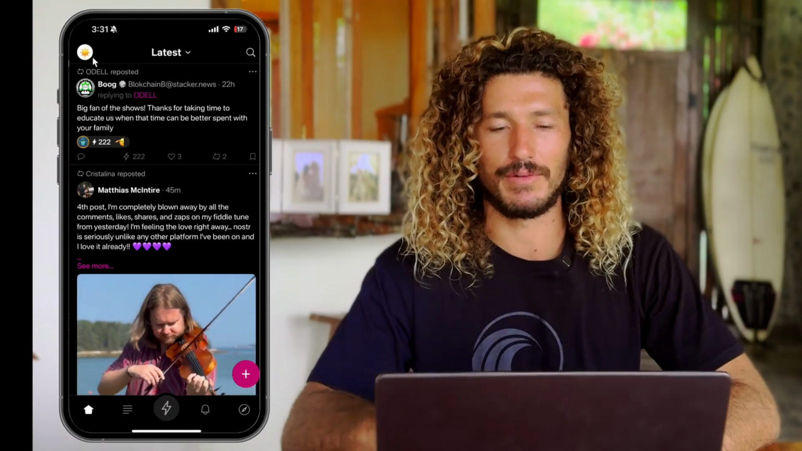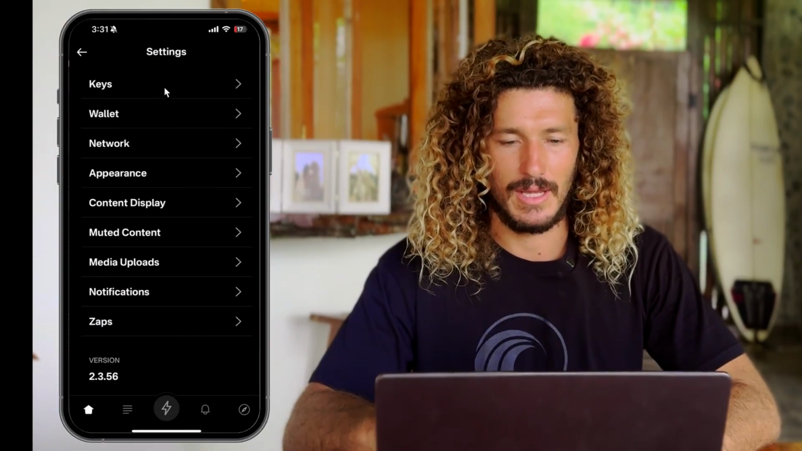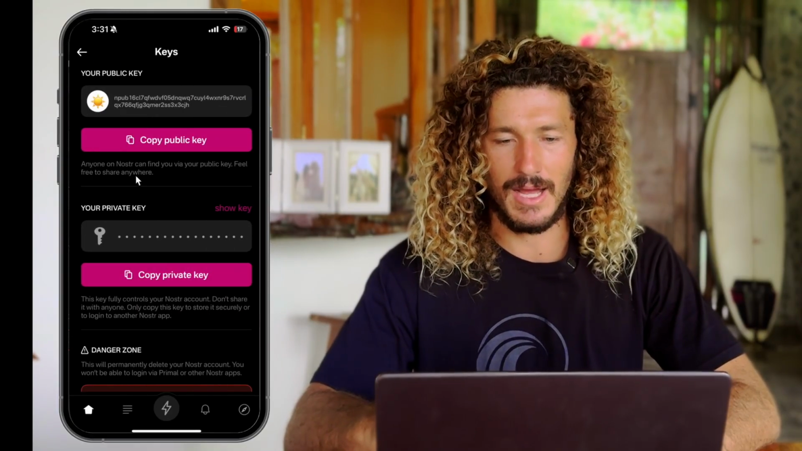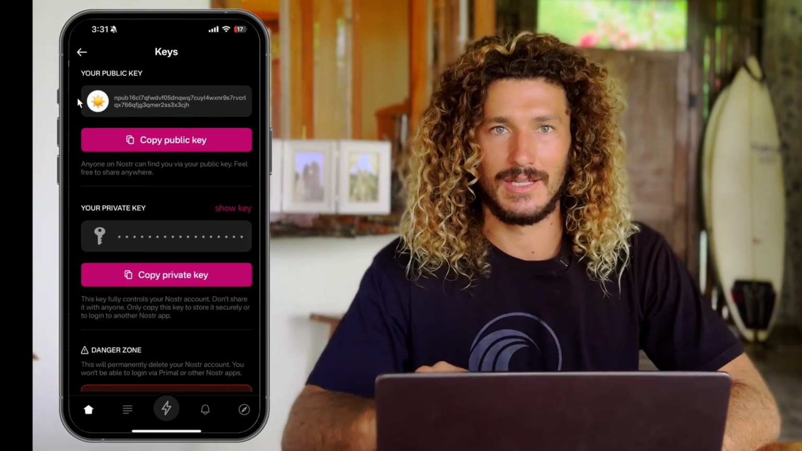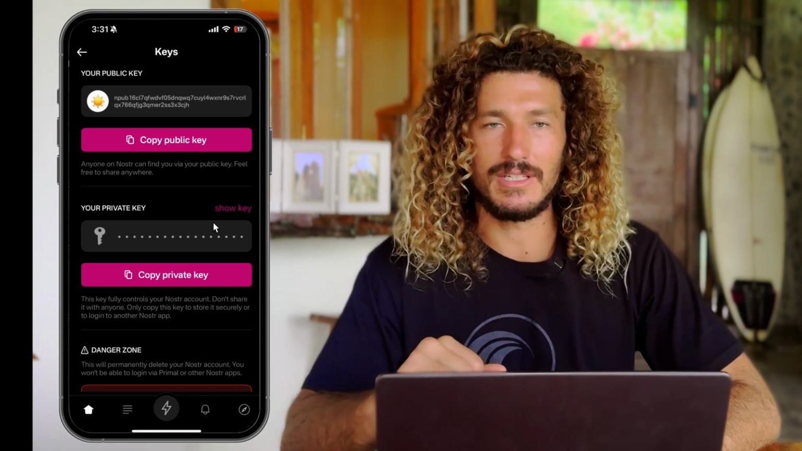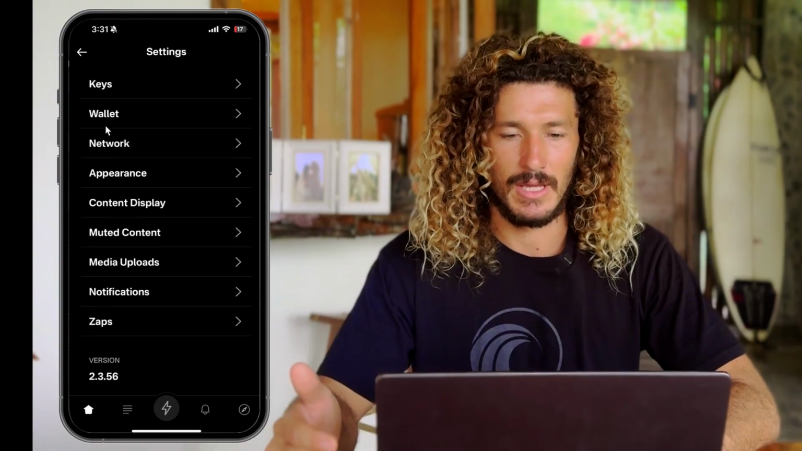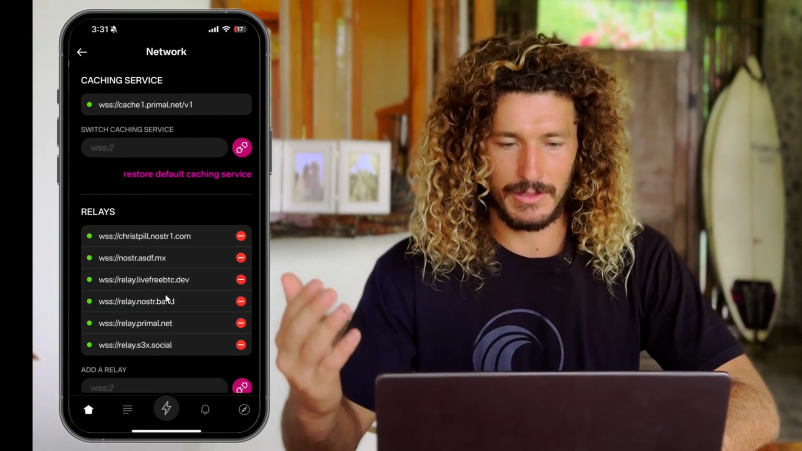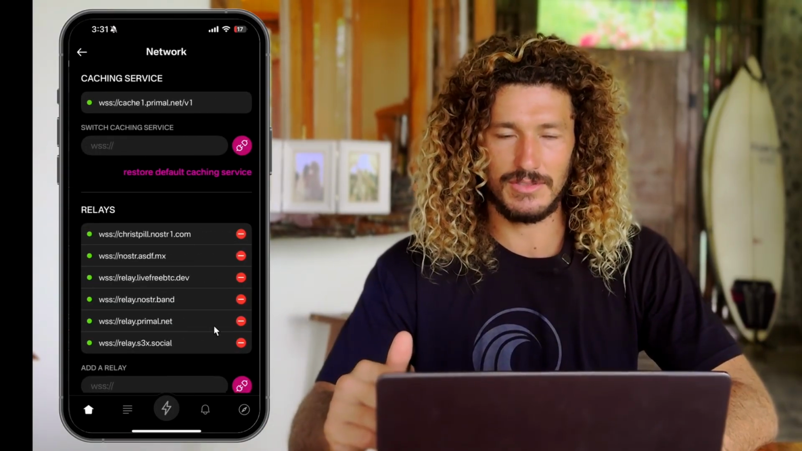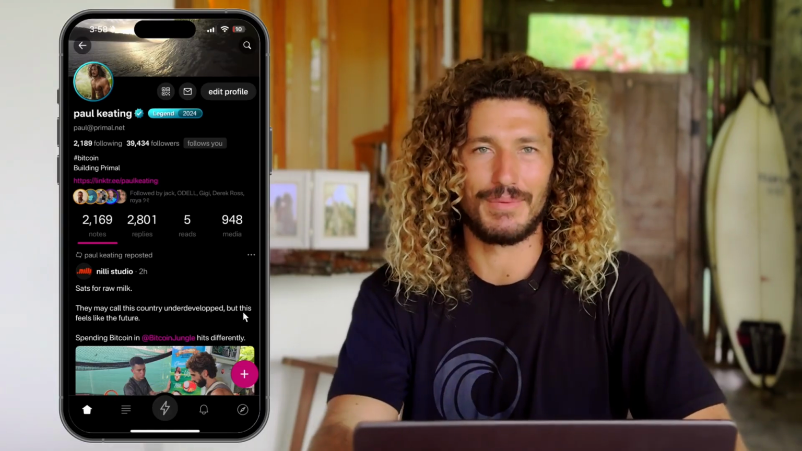Let me go show you now where to find that key pair. So go to Settings and Keys, and there's your public key up top. You can plug that into any Nostr app and it'll find your account. And then there's your private key below. Keep that safe, and you can log into any Nostr app using that key. Now remember the relays I was talking about? You're automatically connected to these ones when you get started on Primal. So now I'm going to show you the Nostr apps I have on my phone.